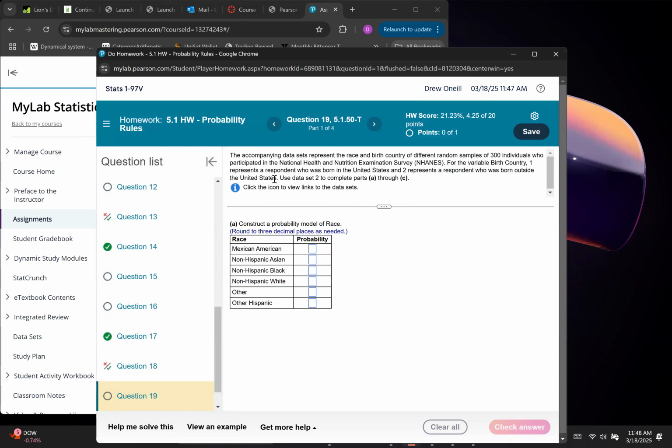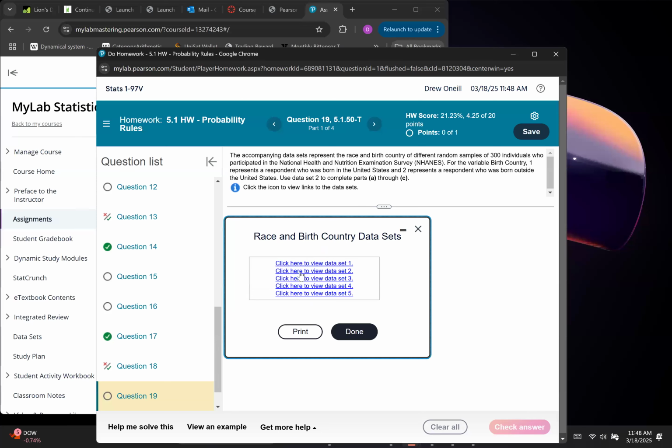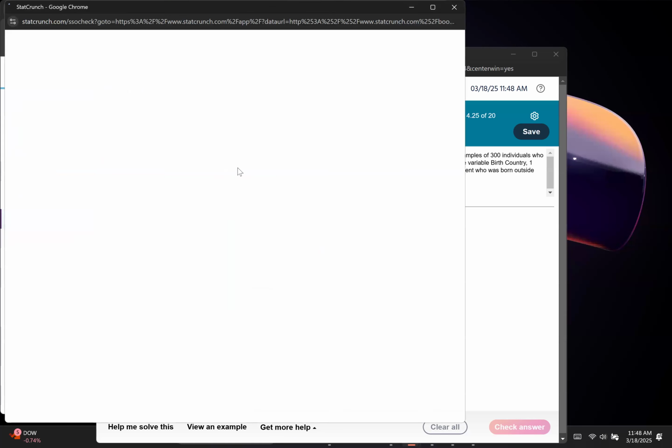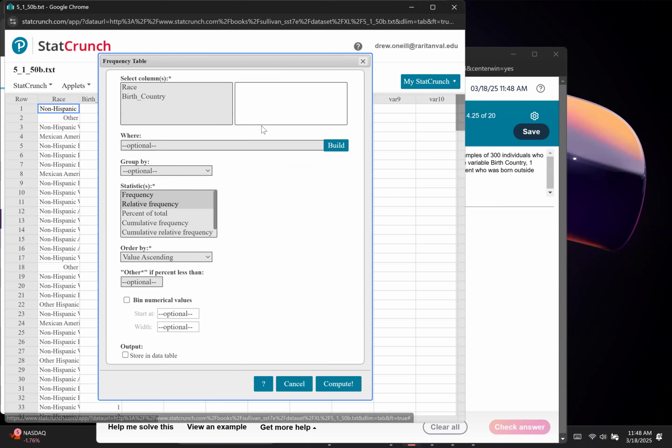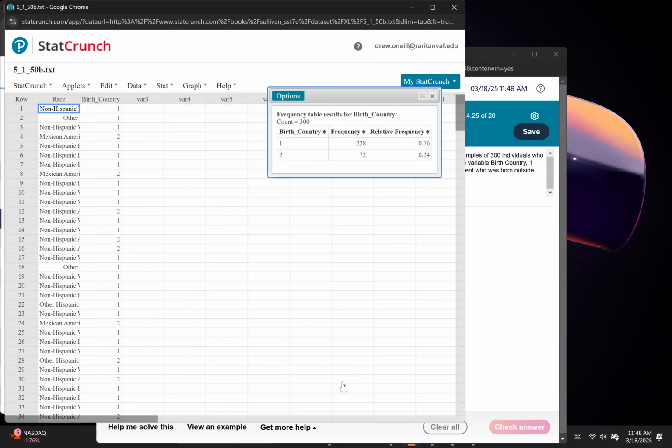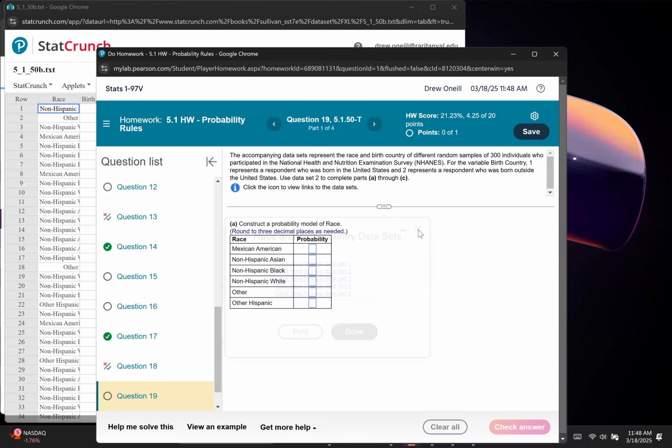You're going to open up the data. They want us to use data set 2 right here. That's the important part, so you have to do a little reading, but once you see that, we're going to use this. And then we're going to do relative frequency. So that's Stat, Tables, Frequency, make sure relative is selected, and we want to do birth country. Compute. And you can see the relative frequency, which is probability, right there. So if it asks us what's the probability,